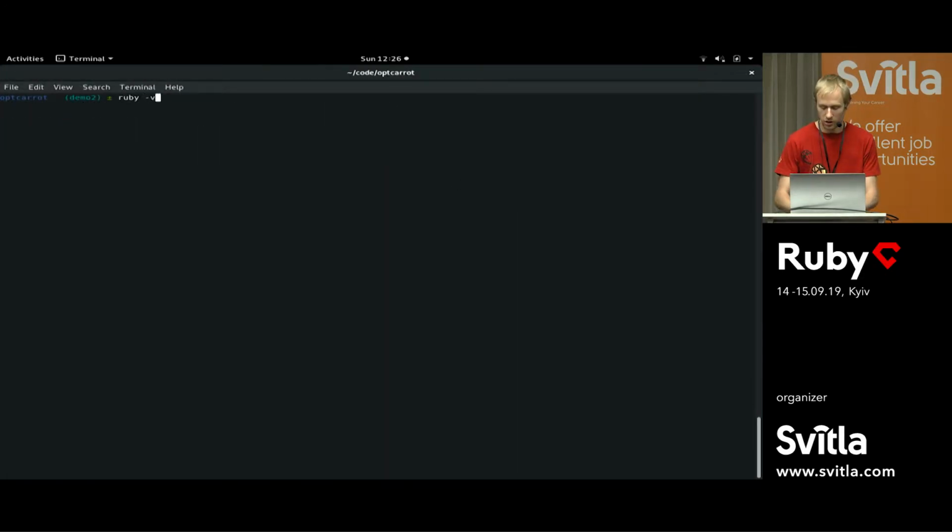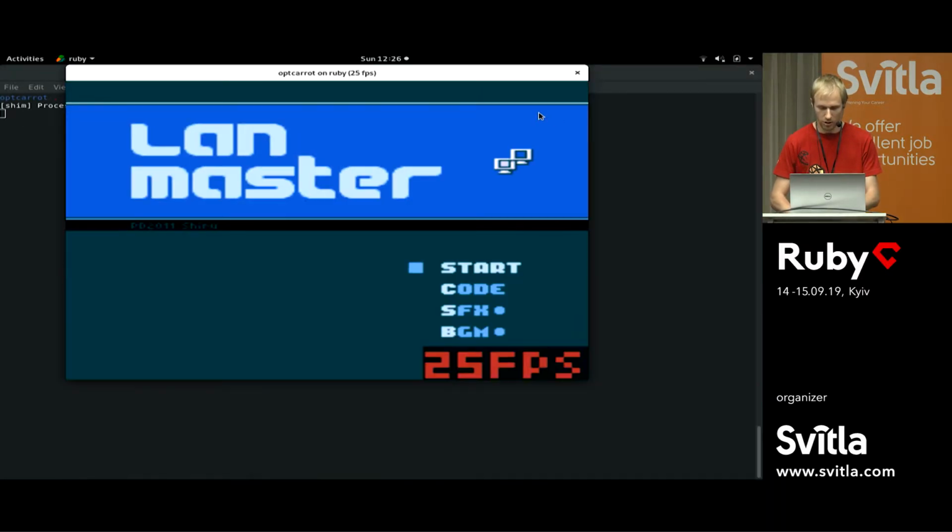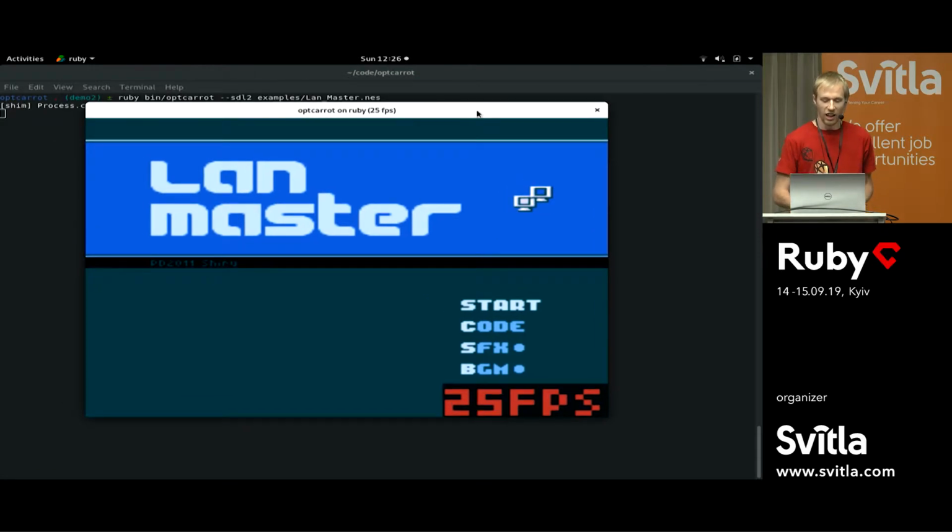Okay, so first I will run on Ruby 2.0 because this is the baseline. Yes. Exactly. And so here we have the game. And we see it runs at a bit less than 30 frames per second. And this is not so good because the normal Nintendo system runs at 60 frames per second.